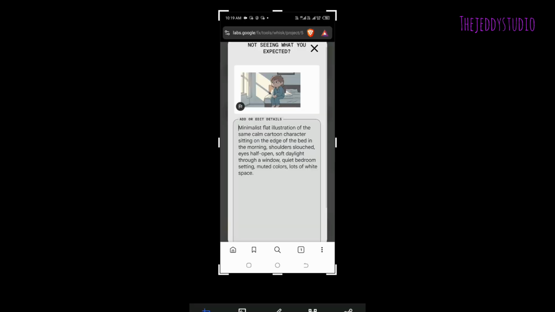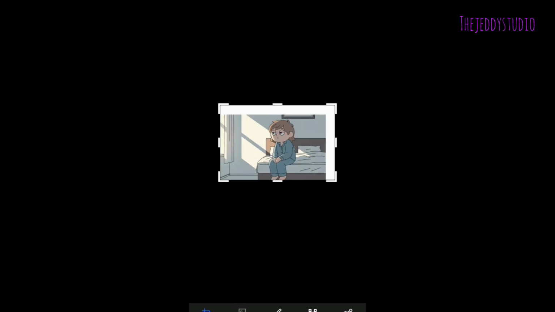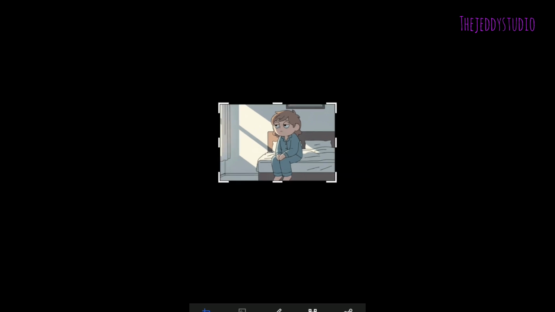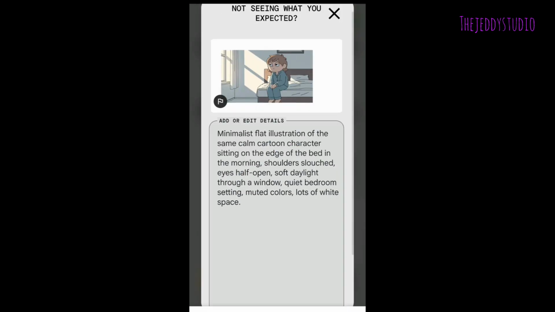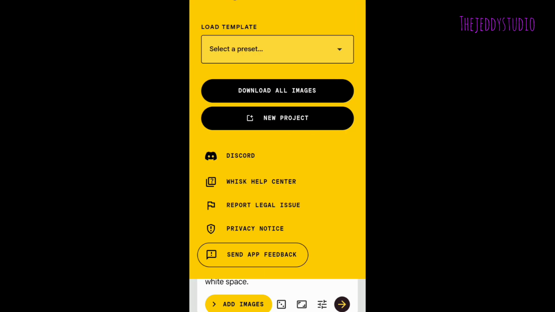After cropping it like that, you can see me cropping it here. I want this size. That is the size I want. Click on save and save it on your device. Now the next step, you are going to use this as the subject. Now come here on add images. Click on add images like that.